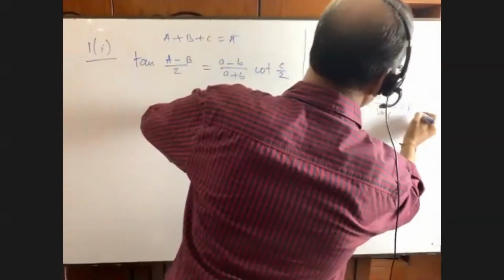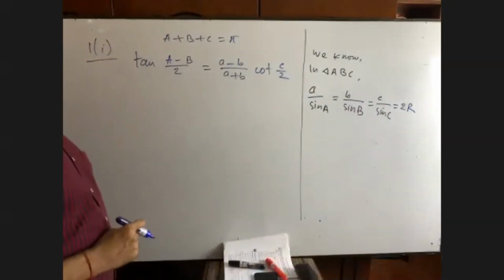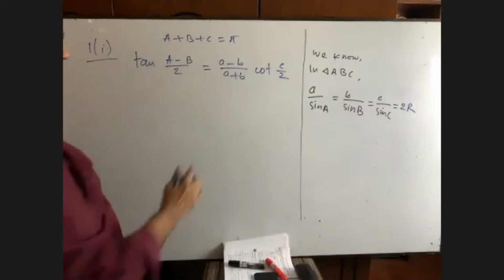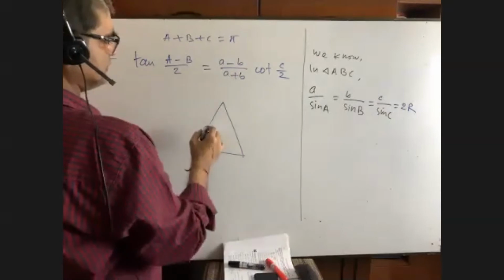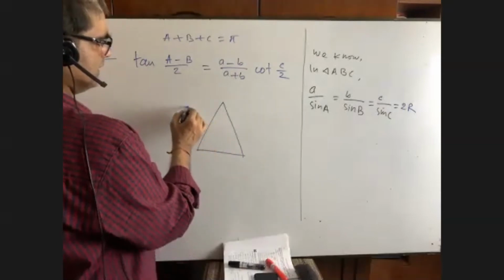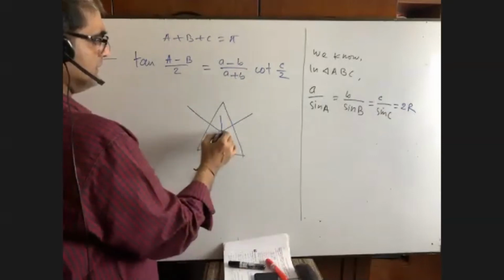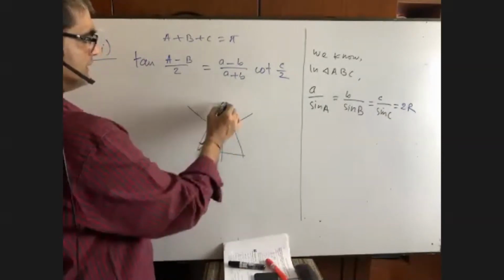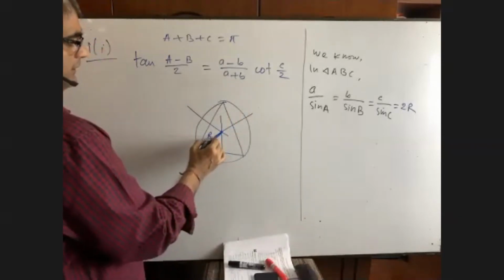To R. Do you know what is the meaning of R? R is the circumradius. I think you have got it. Circumradius. That means in this triangle, circumradius means what? We can get the bisector here. Radius of circumcircle. Yes, you're right. Now a circle can be drawn. Okay, this is R.